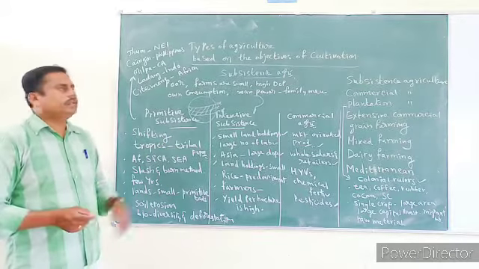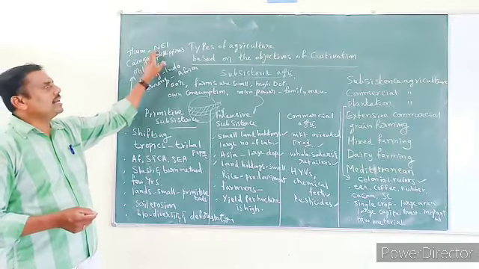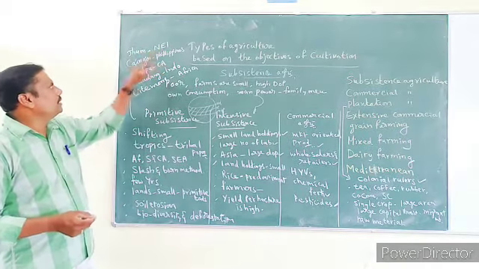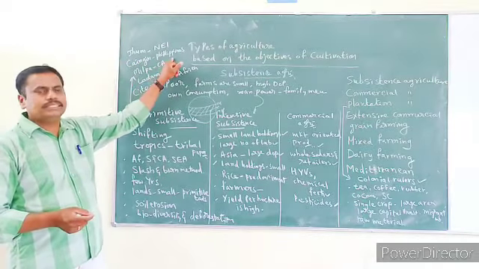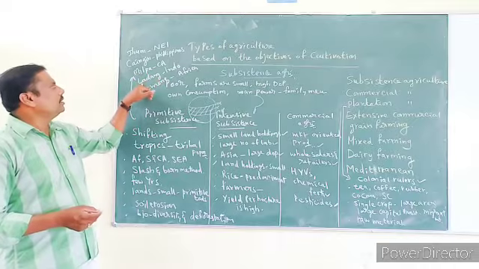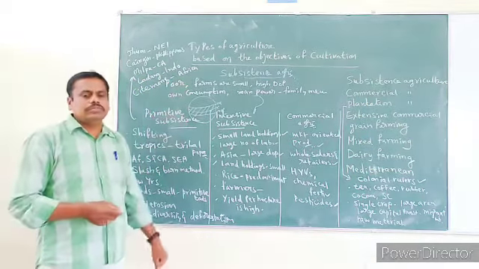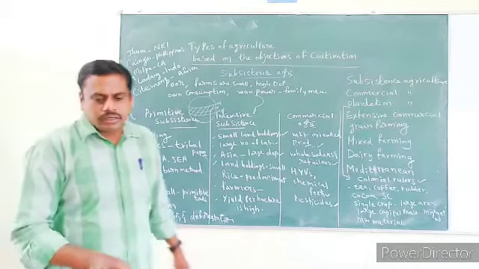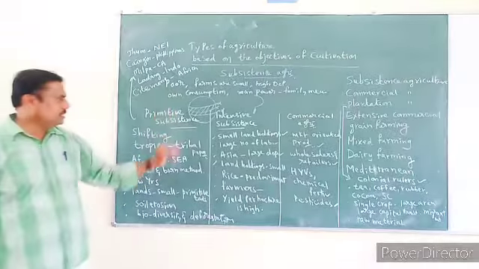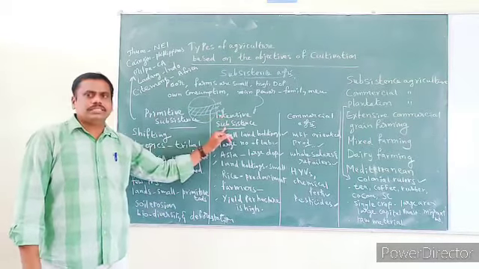And one more important thing you have to observe, that this type of agriculture is called jhum cultivation in Northeast India. What is it called in Northeast India? Jhum cultivation. And Kaingin in the Philippines, Milpa in Central America, Ladang in Indonesia, and Chitemene in Africa. So in this way you can find different names in different parts for this type of agriculture. Understood? Now coming to intensive subsistence agriculture.